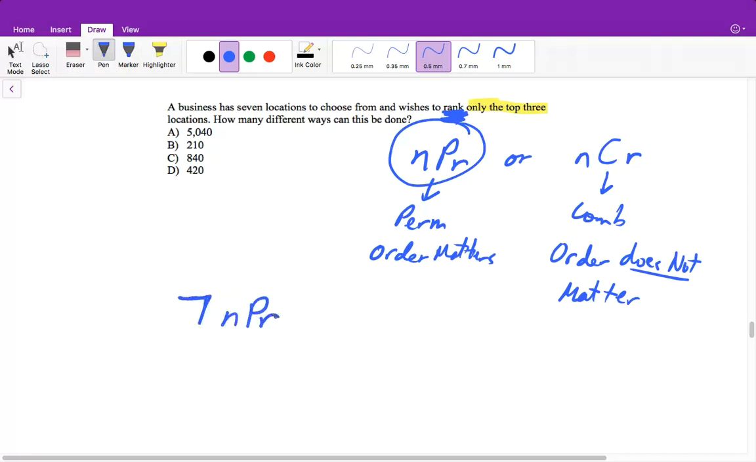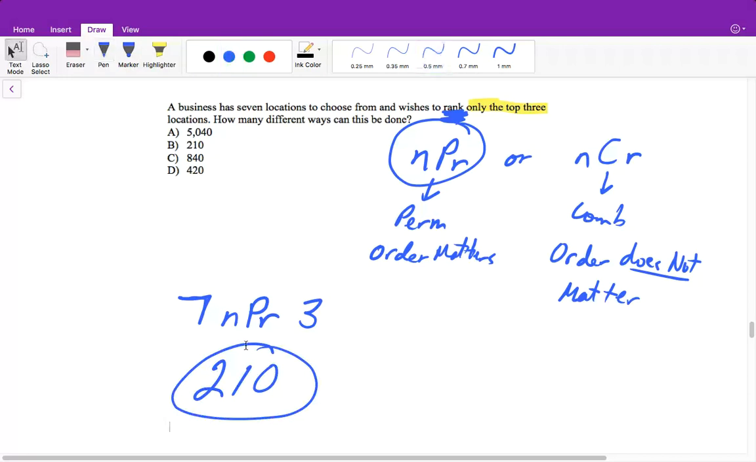We know we're using our permutation, so you can type nPr in your calculator. And then we're only ranking 3 of them. So we would then do 7 nPr 3. And when we do 7 nPr 3, we would get a total of 210 different ways that we can rank the top 3 out of the 7 locations. So that would then be B.